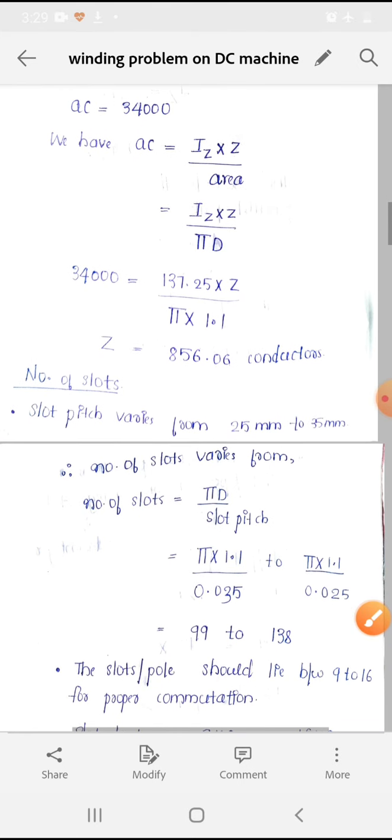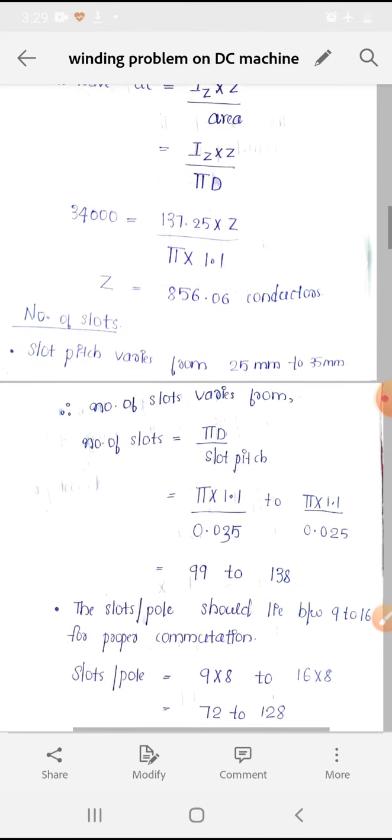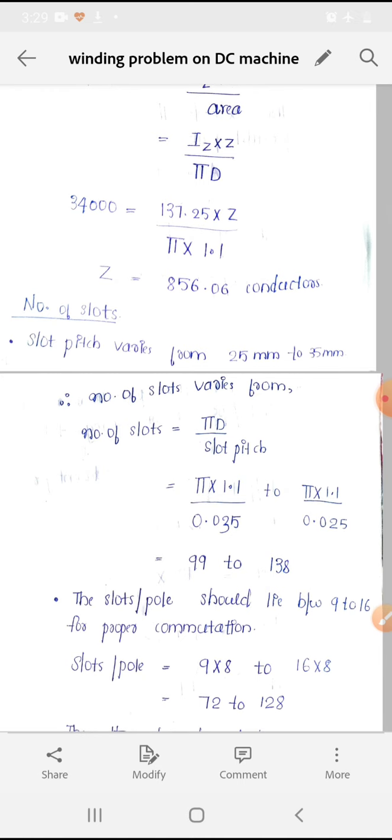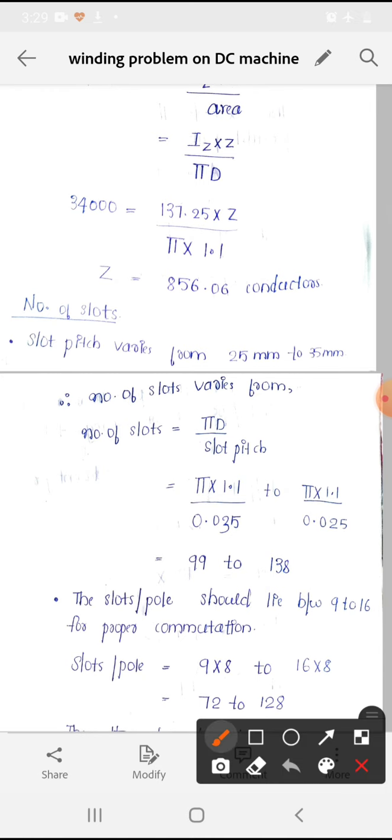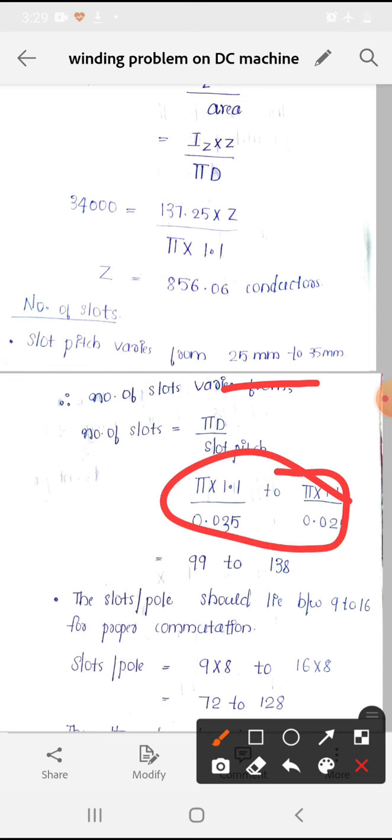Next, to find the number of slots, we have to check some conditions. First is slot pitch varies from 25 mm to 35 mm. So number of slots is pi D by slot pitch. Substituting this, we obtain the range as 99 to 138.